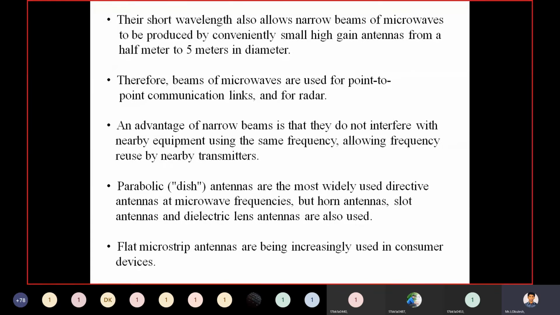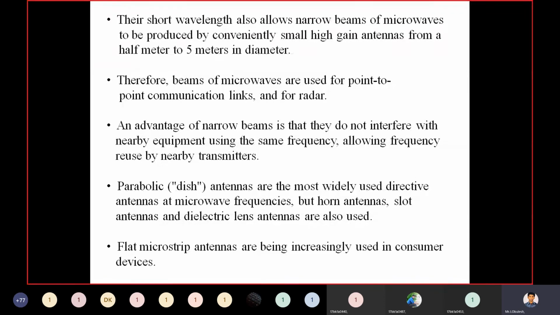Therefore, the beams of microwaves are used for point-to-point communication links and for radar.